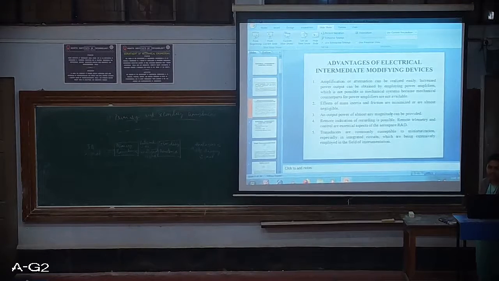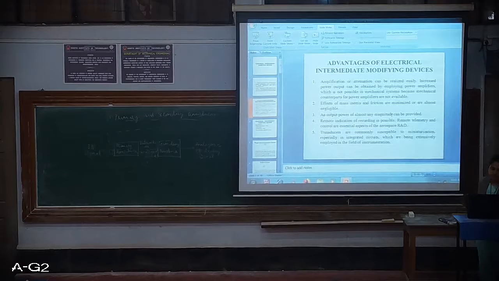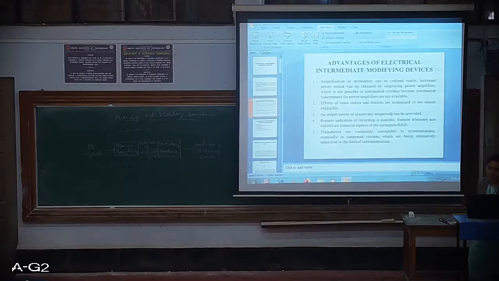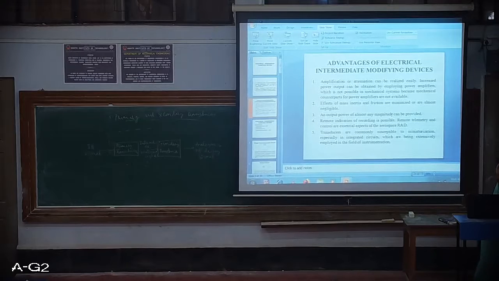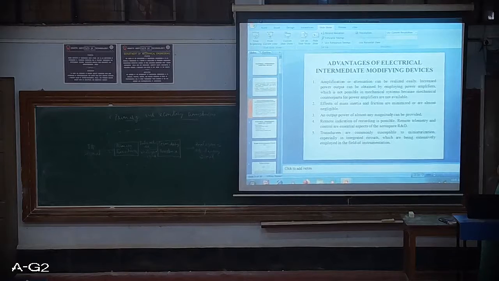Whenever there is a signal that is amplified, we can sense it. And the effects of mass, inertia and friction are minimized because no mechanical system is used here. An output power of almost any magnitude can be provided, based on what type of amplifiers you are going to use.